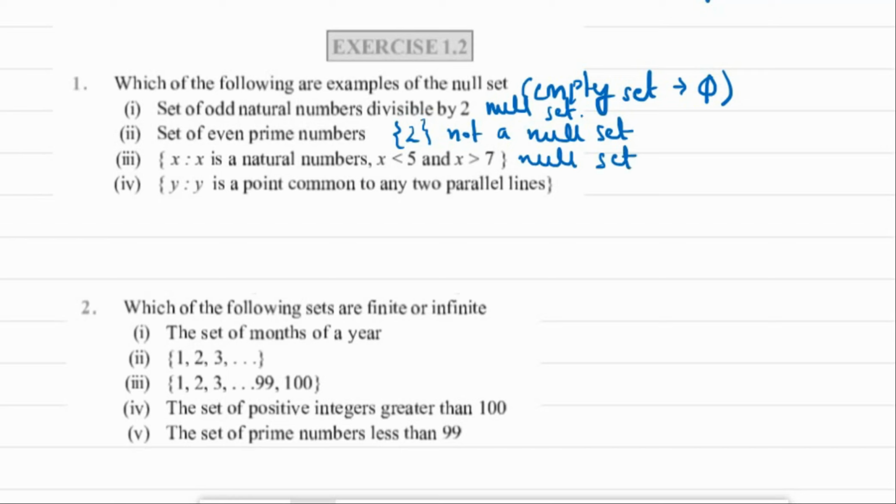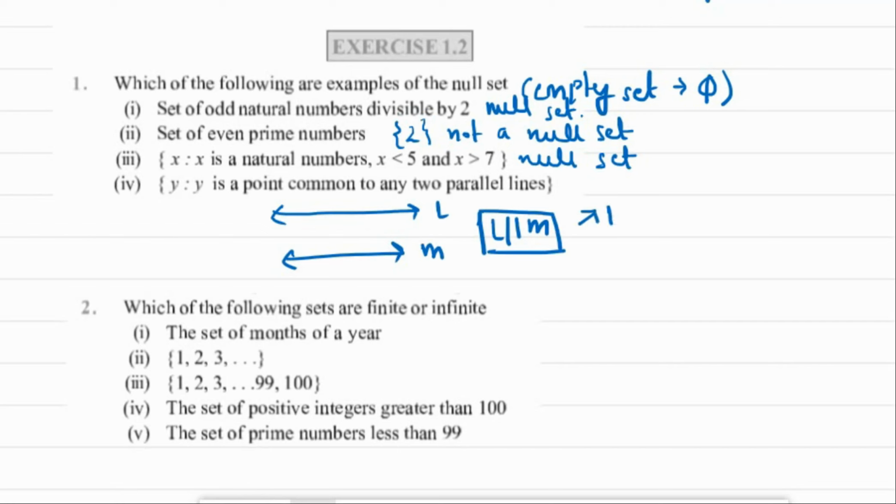Now y such that y is a common point to any of the parallel lines. Now parallel lines are of this way. Say let it be L and M. Now L is parallel to M. That means these lines cannot meet at a common point. So when there will be no such point where these lines meet, that means this set will have no element. So this will be a null set.